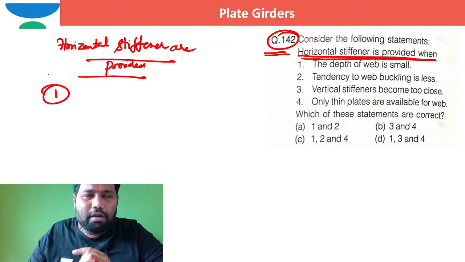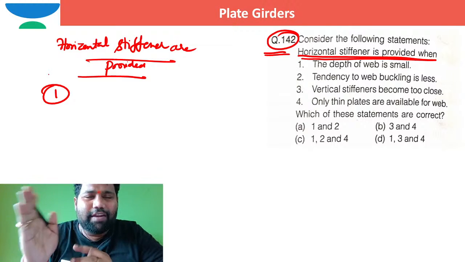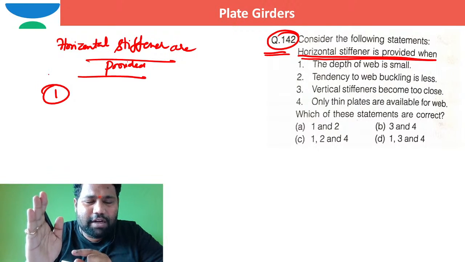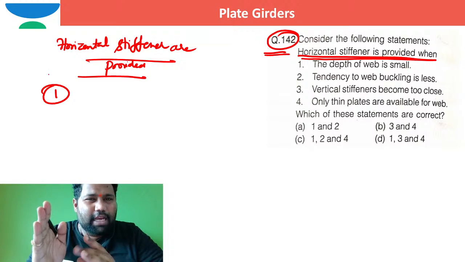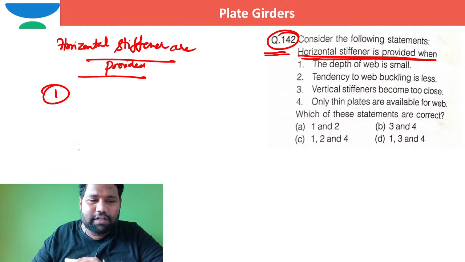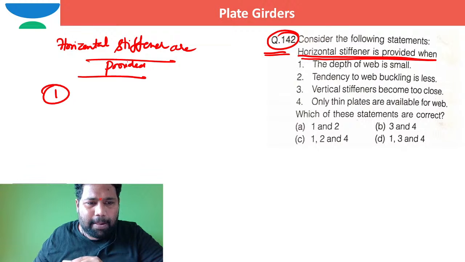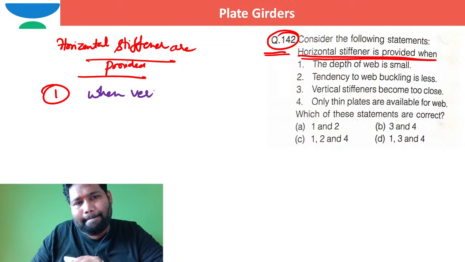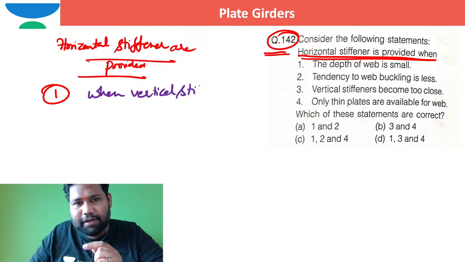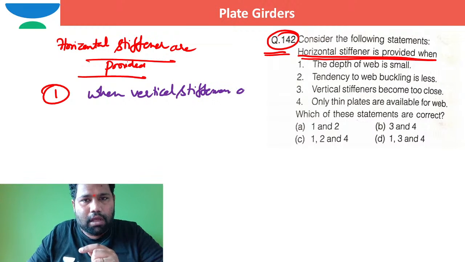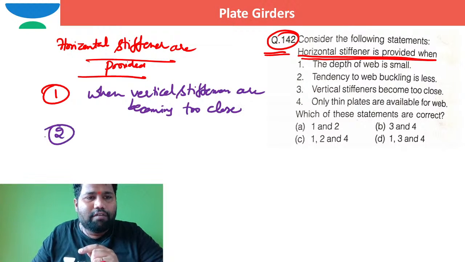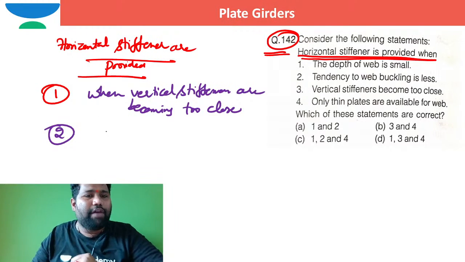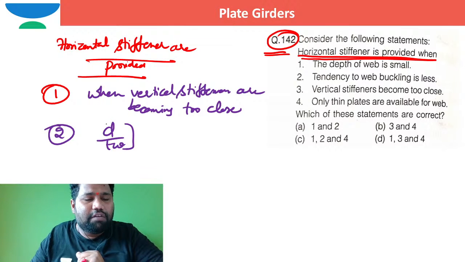So when the vertical stiffeners are becoming too close, I need to provide the horizontal stiffeners. That is the first one.